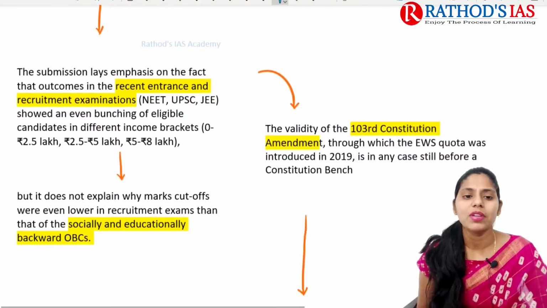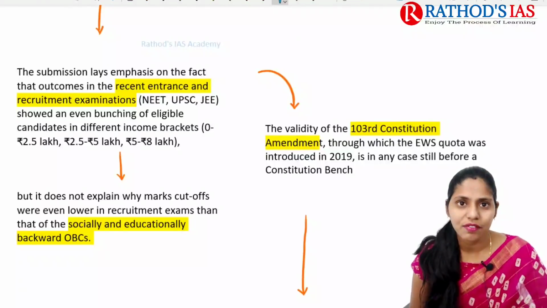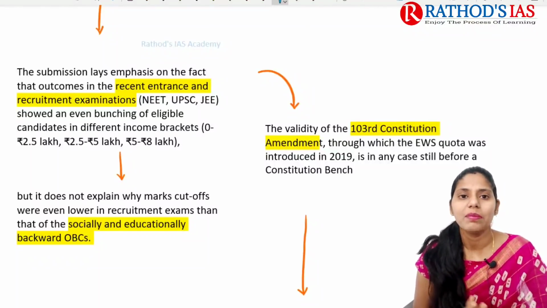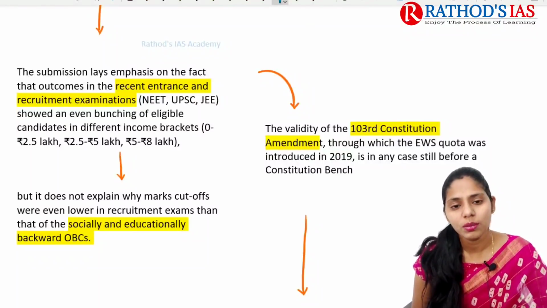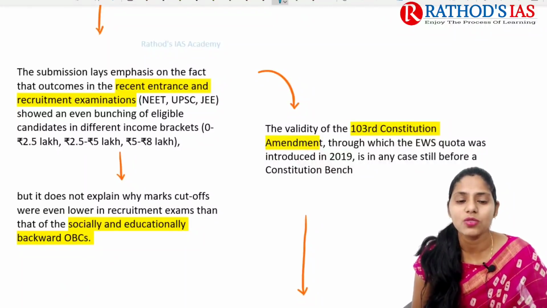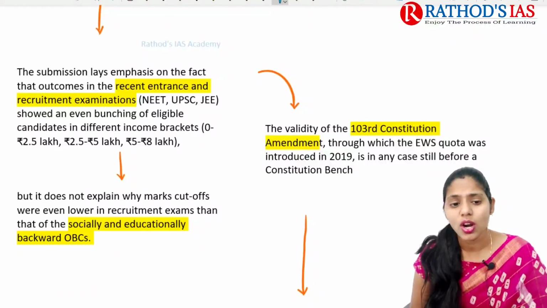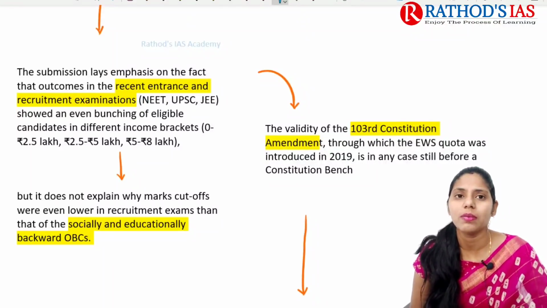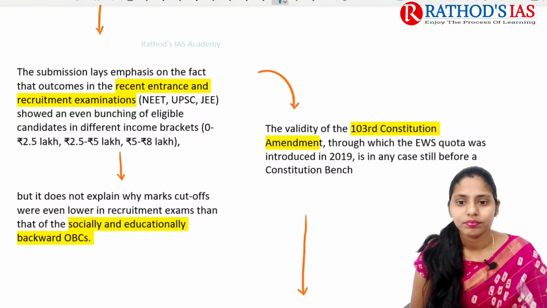The submission of this report by the committee lays emphasis on admissions, especially in examinations and recruitment examinations like NEET, UPSC and JEE. They are saying that the people who are selected under this have income brackets of less than 8 lakh rupees. But this committee has not explained about the marks cutoff, why it is less when compared with that of OBC. This is a question also not answered by this committee.